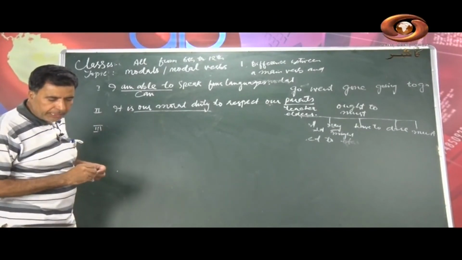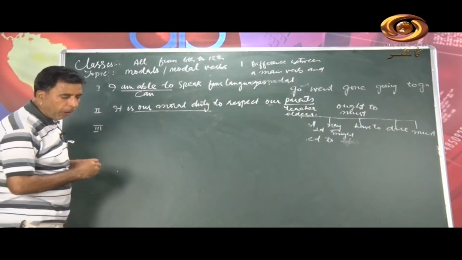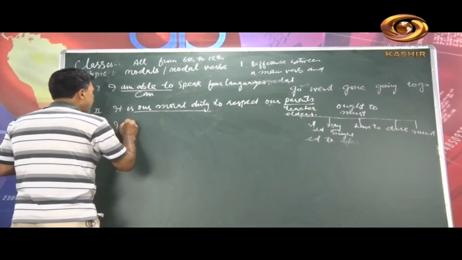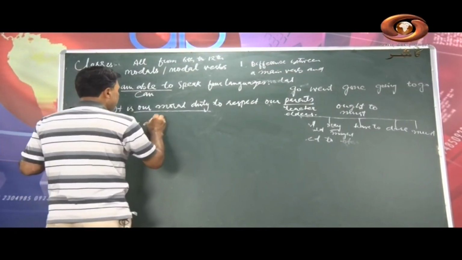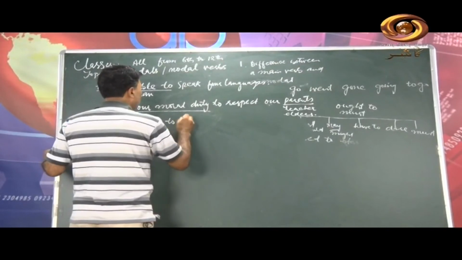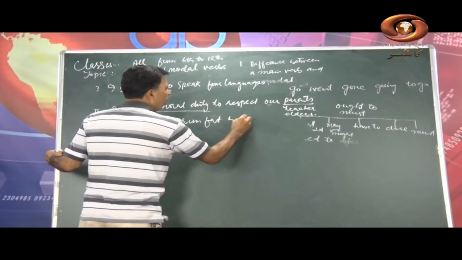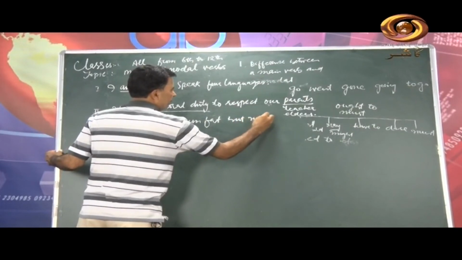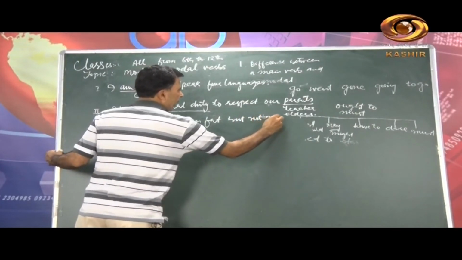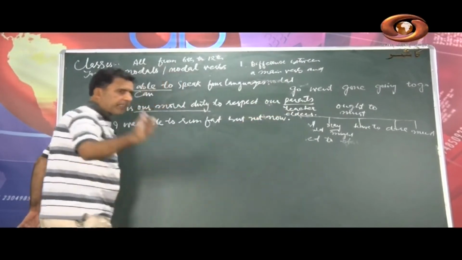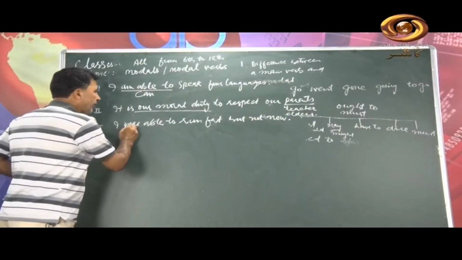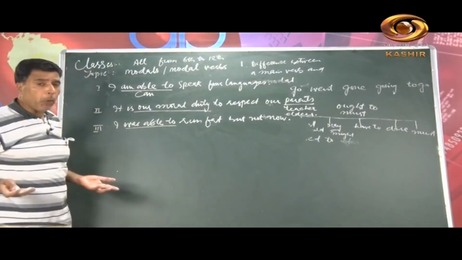Now, third sentence: I was able to run fast. But not now. मैं तेज दौड़ता था लेकिन आजकल नहीं. So "was able to", what does it show?